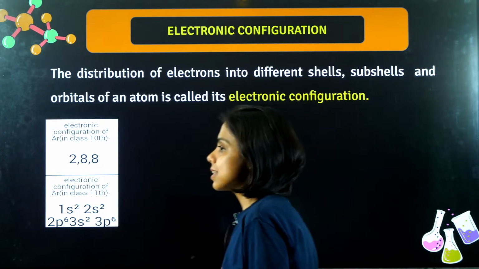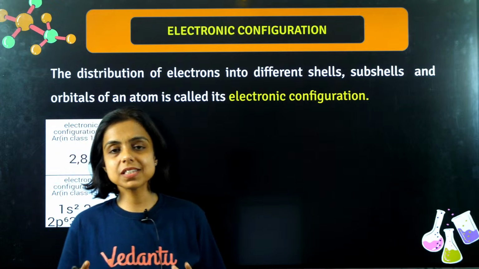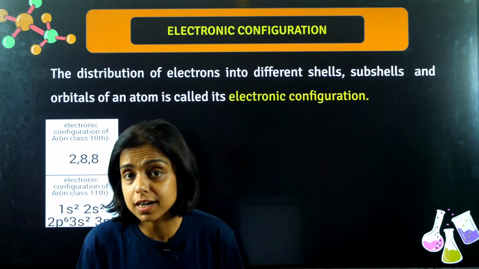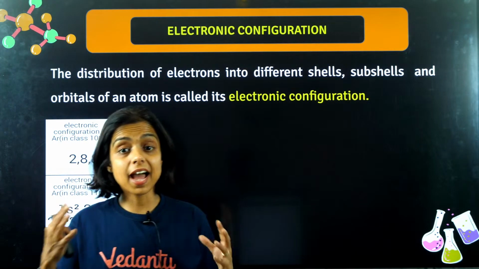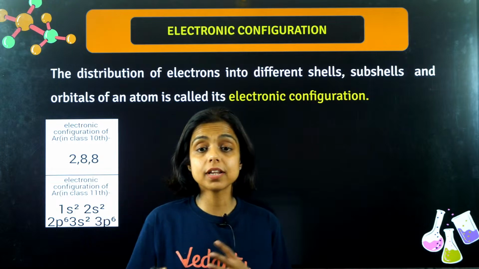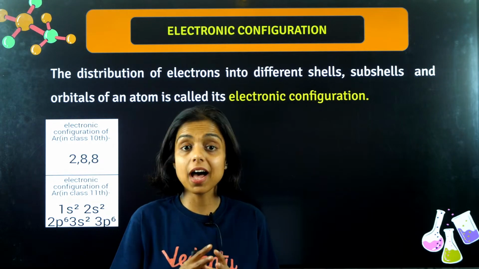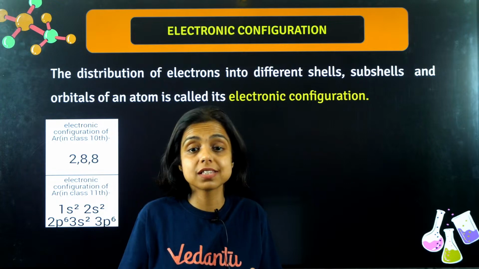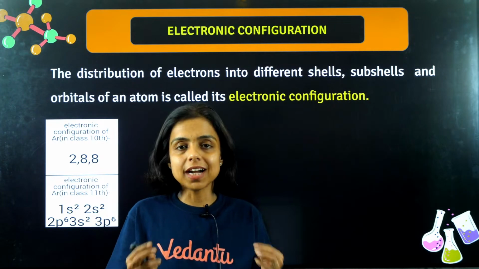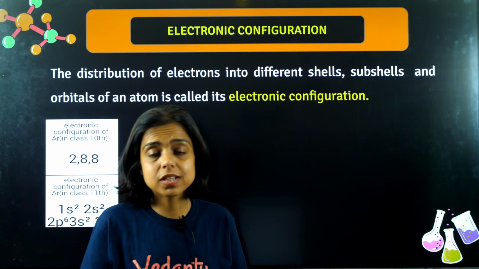So what is electronic configuration? Basically, how the electrons are distributed in an atom, in the various shells, subshells and orbitals, that is the electronic configuration, the arrangement of electrons inside an atom. For that, the first thing that you are required to know is the atomic number.